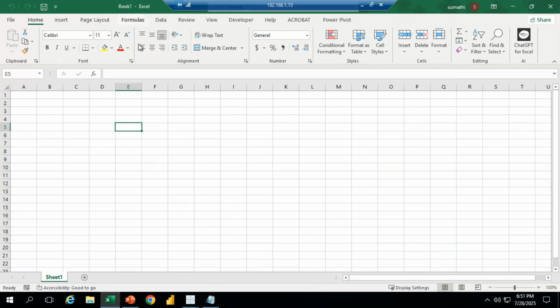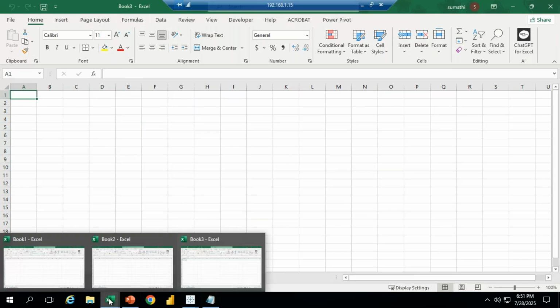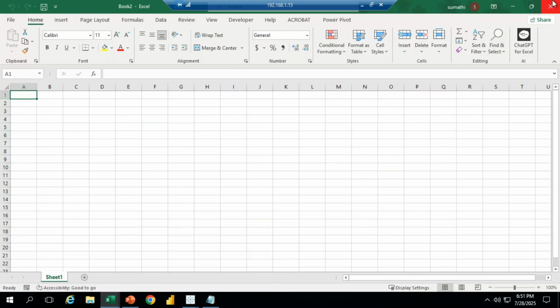If I want to open a new file, Control N is the shortcut key to open a new file. Control N. See now, it's going to display Book 2. Again Control N, new file Book 3. Place the cursor on the taskbar. See Book 1, Book 2, Book 3. Like this, every workbook has one default name. That name is called Book 1.